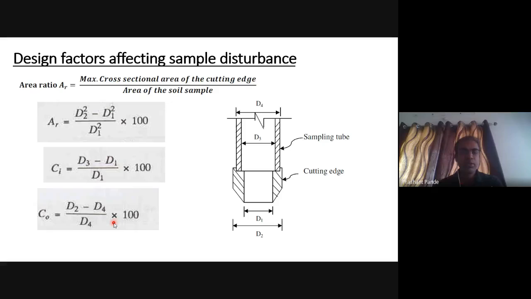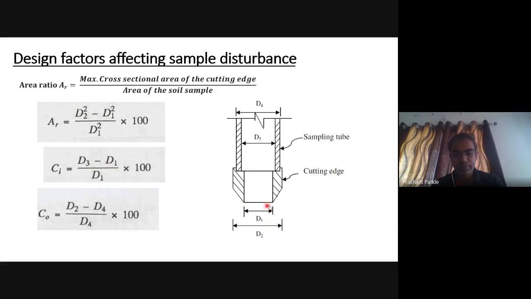The important part of design factors, the first factor is area ratio. It is the ratio of the maximum cross-section area of the cutting edge to the area of the soil sample, and its formula is indicated by AR, which equals (D2 square minus D1 square) upon D1 square into 100. See in this figure, D1, D2, D3 are clear.